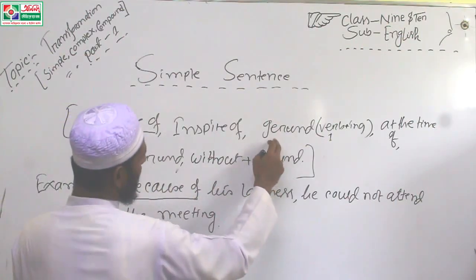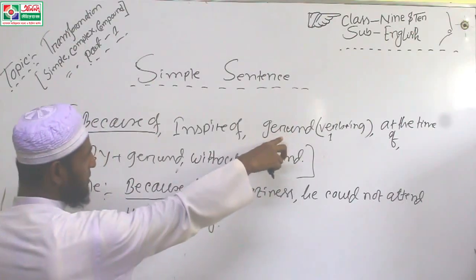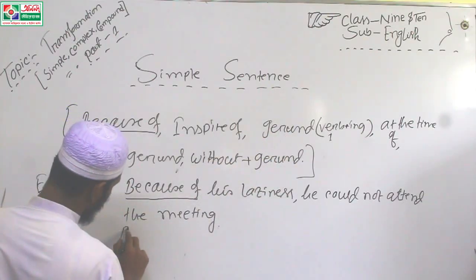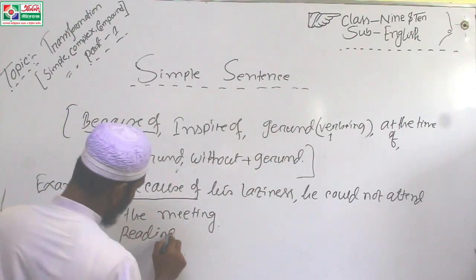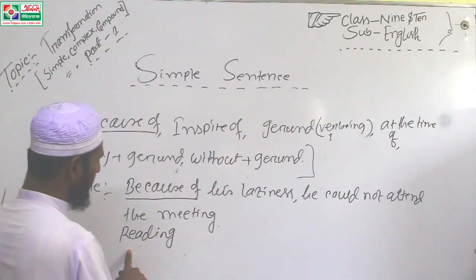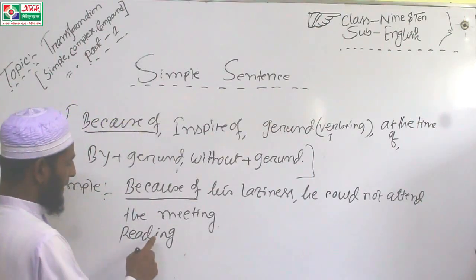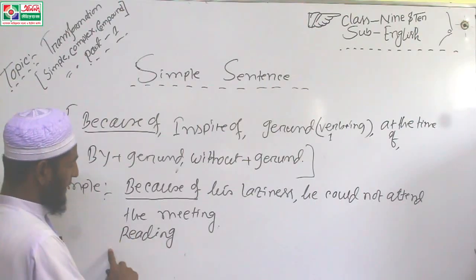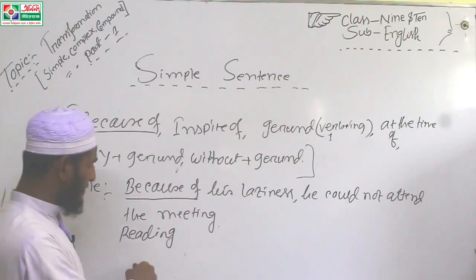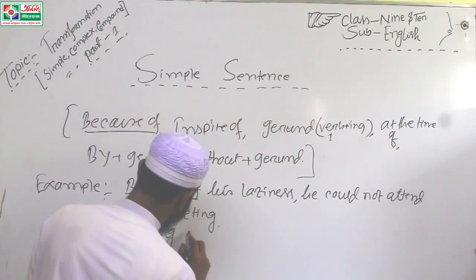I am going to make a sentence by using a gerund. Gerund means reading. Read is the verb base form, and I have added ing. That means read plus ing means reading.